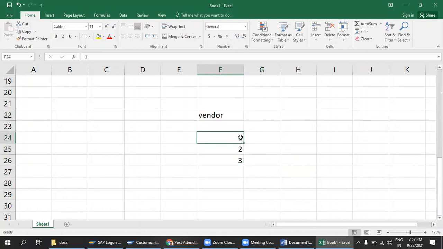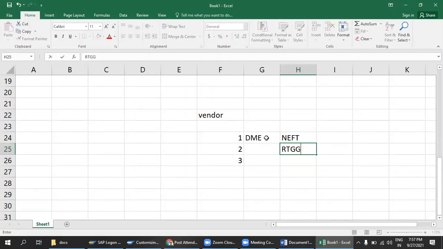So how is our DME document generated? For the first line item, DME generates the NEFT transaction. For the second invoice, DME generates the RTGS. The same we upload to the bank server. In the bank file, we clearly mention that this is invoice 1 NEFT and this is invoice 2 RTGS. We are not clubbing the amounts. We mention clearly separate line items, Karthik.